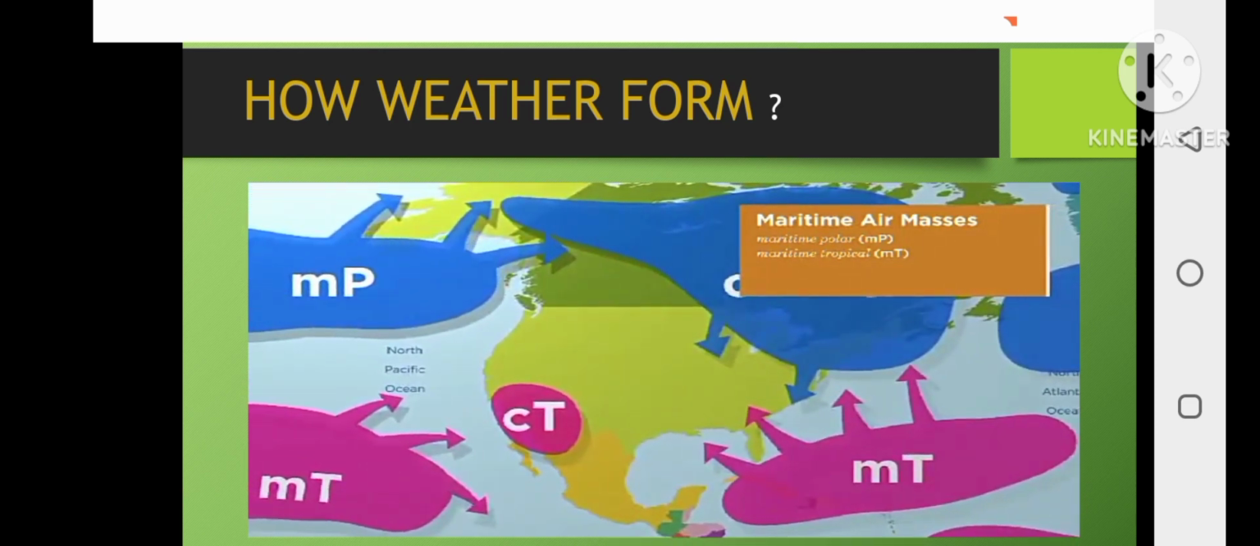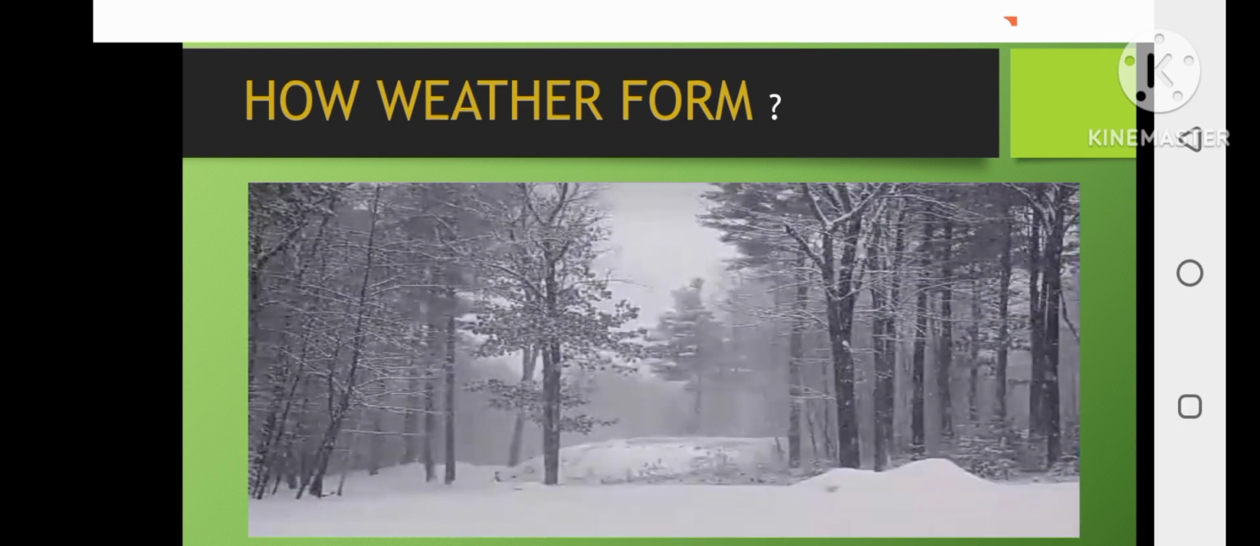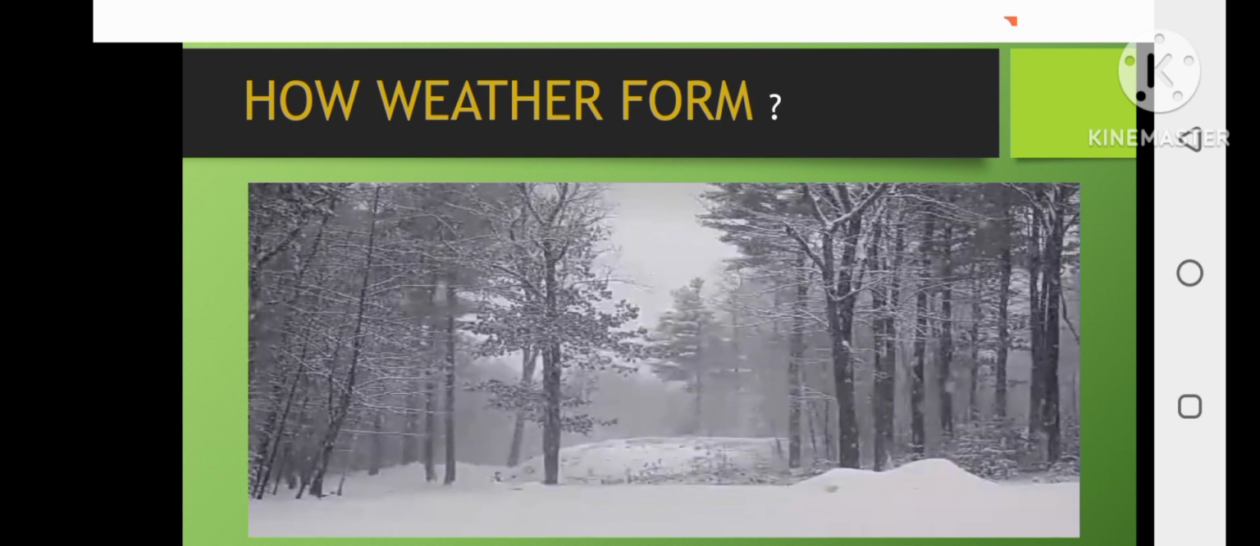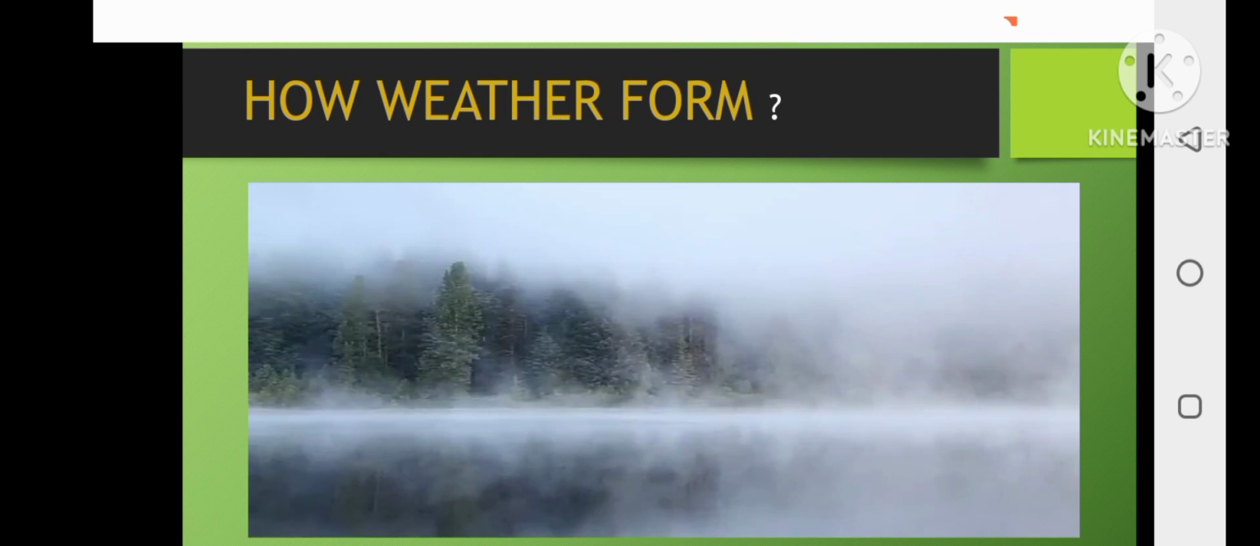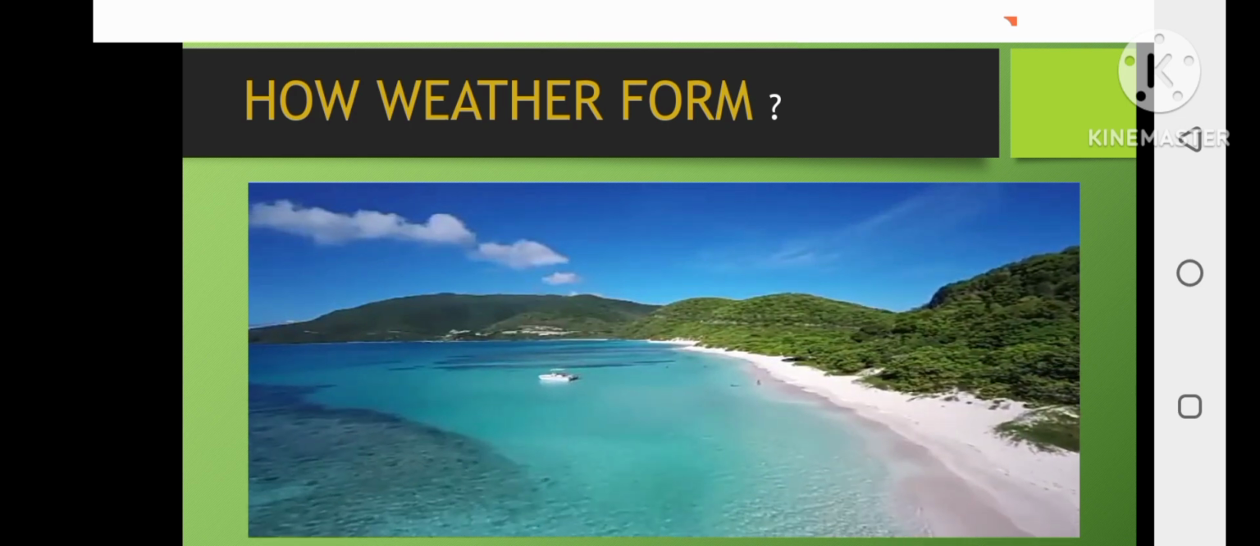In the United States, maritime polar air masses form in the northern Pacific and Atlantic Oceans. When these air masses enter an area, they bring cold, moist air. In the winter, these air masses can bring snow or rain, and in the summer, they typically bring cool, rainy, and even foggy weather.